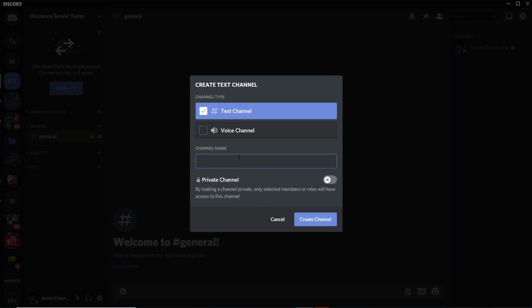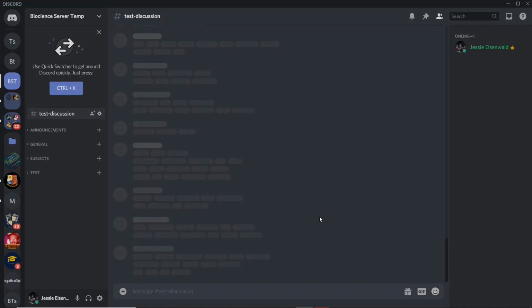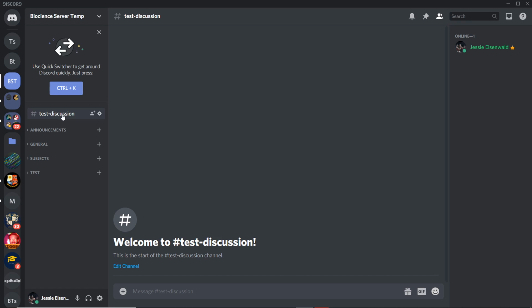So if I do it right now, for example, okay, test channel over here, test discussion, check text channel. So it'll come on as just a general thing, not underneath any category, right? The categories are mainly here just for the sake of segregation. So you can have announcements under one area, general under one area, subjects under one area. So this is here for now. This is not under anything.